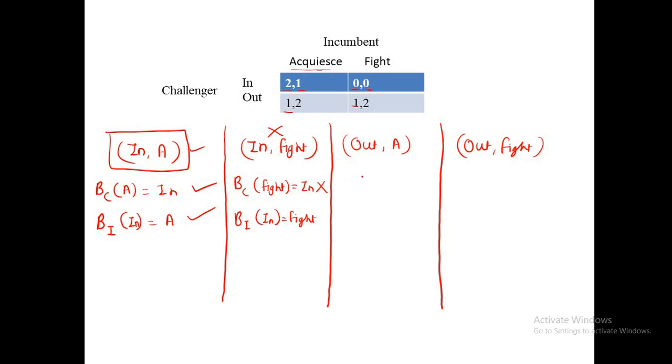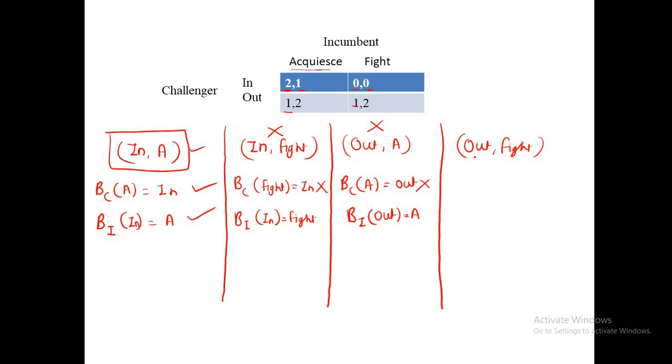Now we will check for (out, A). So what condition needs to be satisfied here? BC(A) should be equal to out, and BI(out) should be equal to accommodate. Okay, we will check the conditions. BC(A) means the challenger is considering that incumbent is taking accommodate. So here this is the column of accommodate. Now what action is best for the challenger? (2, 1), in is the best, because here we are getting 2. But what we are getting here is out. So this condition is not satisfying, and we can say that this is also not an equilibrium.